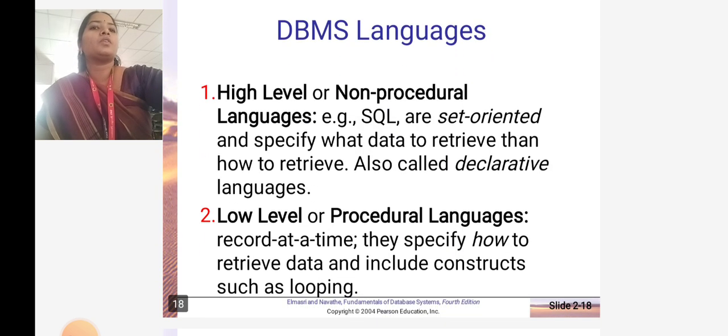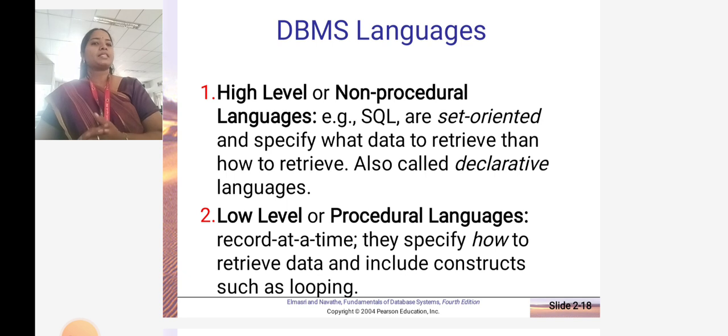DBMS languages include high level or non-procedural languages, for example SQL, which are set oriented and specify what data is to be manipulated, stored, or accessed. They are also called declarative languages. Low level or procedural languages retrieve record at a time. They specify how to retrieve the data and include constructs such as looping. In the high level languages, the user specifies what data is to be retrieved, whereas in the low level procedural languages, the user specifies how to retrieve the data.